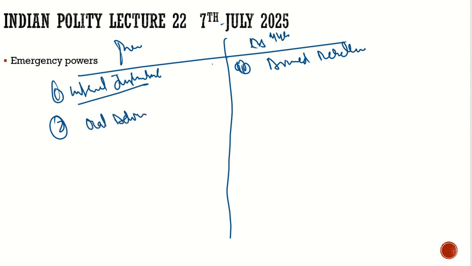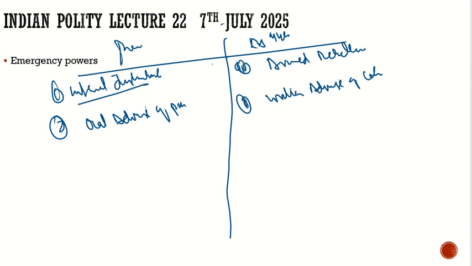Now it was changed to the written advice of the cabinet. Before the 44th Constitutional Amendment Act, you cannot see the cabinet mentioned anywhere in the constitution. It was the first time the cabinet was introduced and written in the constitution.